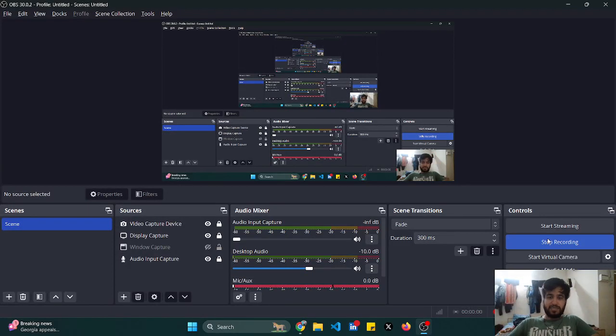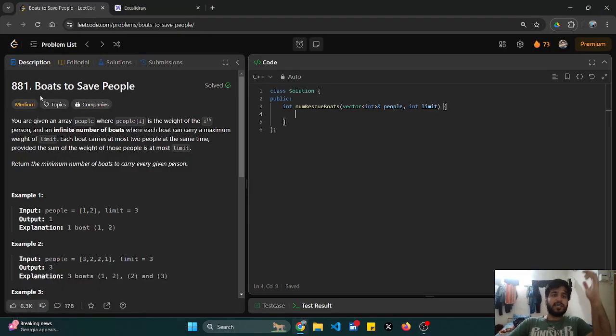So hello guys, today we are going to do a LeetCode question that goes by the name Boats to Save People. The question number is 881 and it's a LeetCode medium question. Okay, so we'll follow the same pattern. We'll first try to read the problem statement, understand what the problem says, and then we'll go on to the solution. Okay, so let us start.